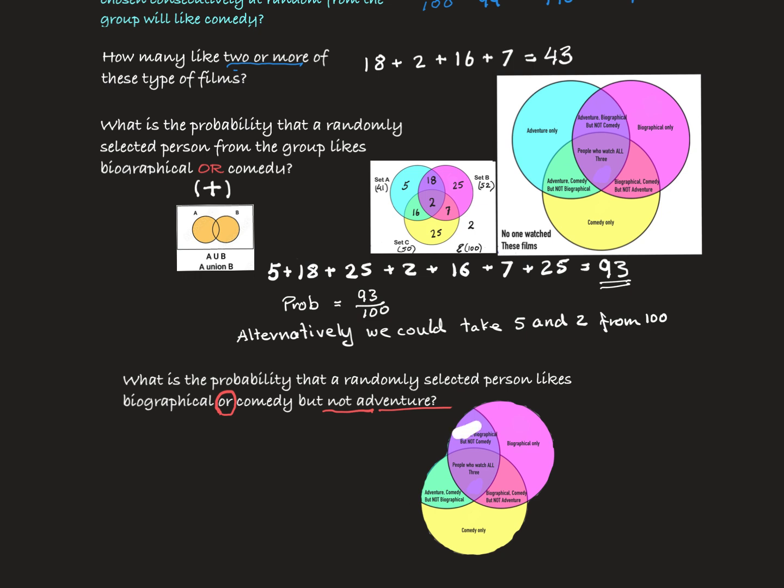We do not need these. We do not need this. And we do not need these segments over here. So all we're looking at is the leftover, which is going to be 25, 7, and 25. So the probability of this happening is going to be 25 plus 7 plus 25 over altogether 100 people, so that's 57 over 100.